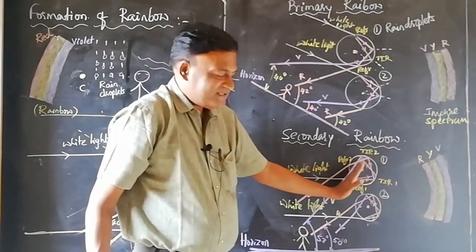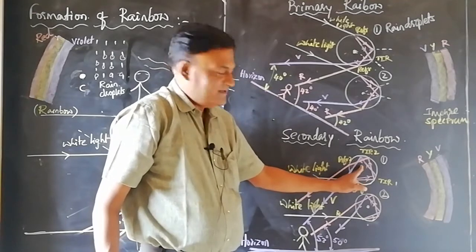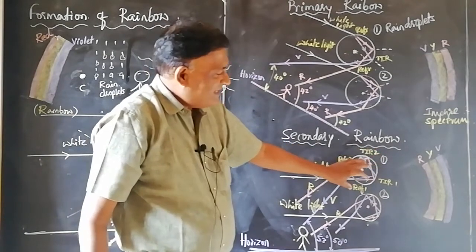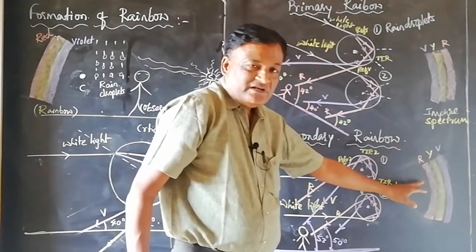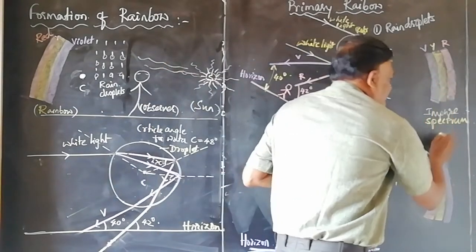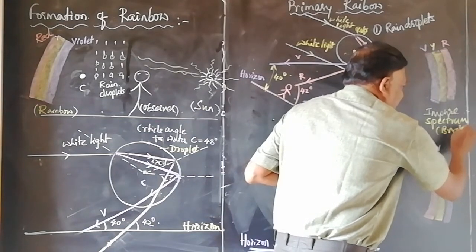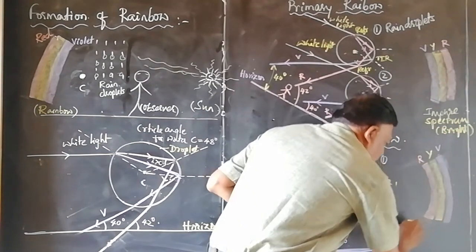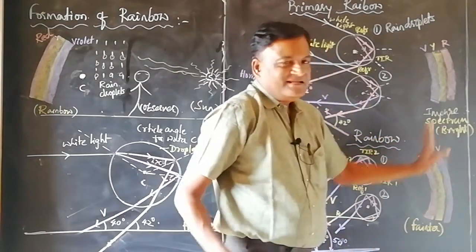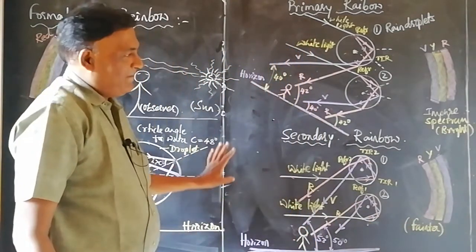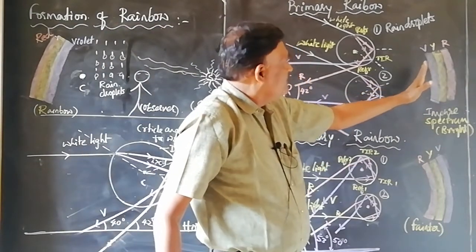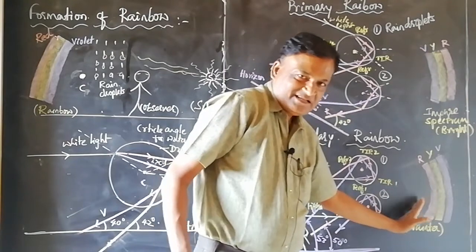Being a 4-step process, there will be loss of some light. There will be a decrease in the intensity of light. Hence, the secondary rainbow is fainter than the primary rainbow. Primary rainbow is a bright one, whereas secondary rainbow is a fainter rainbow. It is not as bright as the primary rainbow. So these are the two major differences between primary rainbow and secondary rainbow.